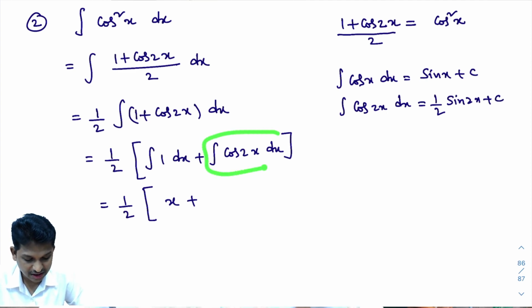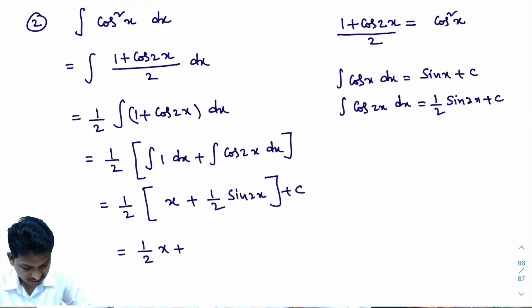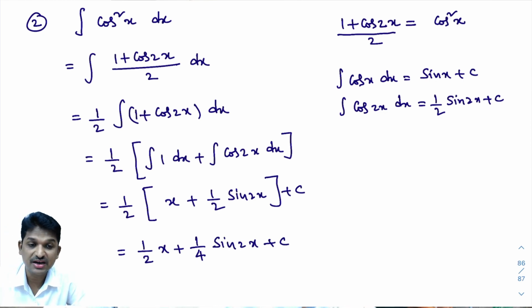So here integral of cos 2x dx is there. What will it be? It will be 1 by 2 into sin 2x plus c. Now 1 by 2 is there, multiply with this. What will you get? You will get 1 by 2 into x plus 1 by 2 into 1 by 2, that is 1 by 4 into sin 2x plus c. I hope you understand this.